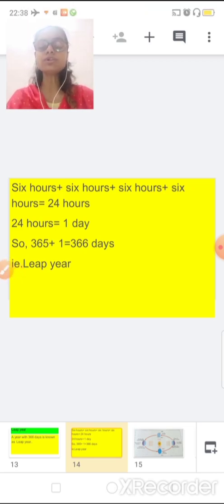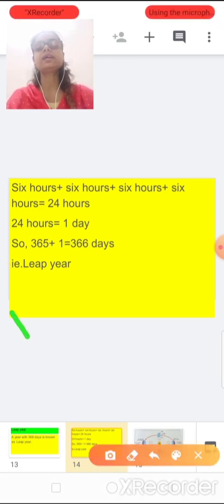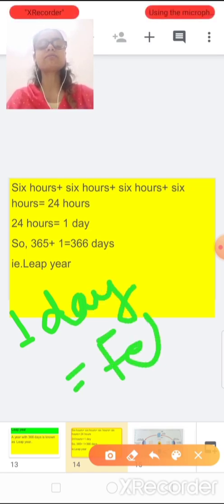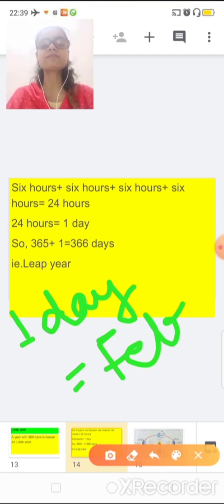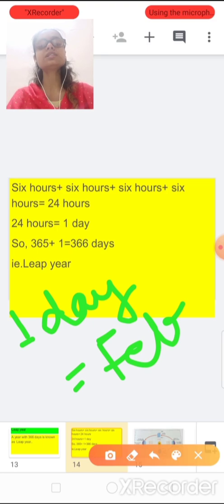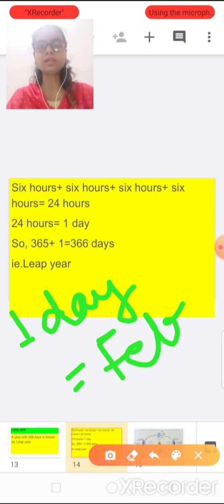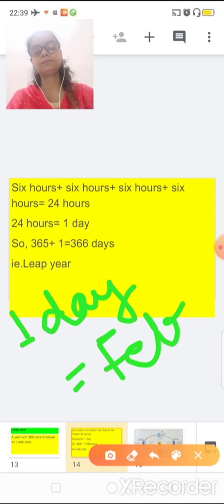And one more important thing: this special 1 day we add in the month of February. Why February? Because the rest of the months have 30 and 31 days, and only February has 28 days. So this special 1 day we add in our calendar in the month of February in a leap year.